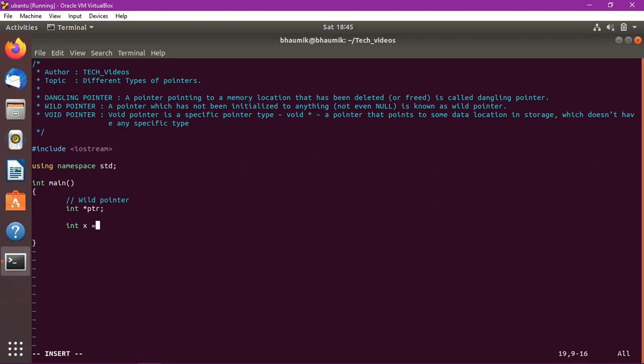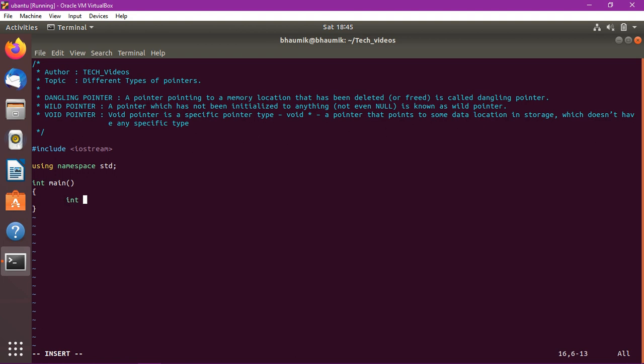So the next pointer is the void pointer. This is the most useful pointer. The definition says a void pointer is a specific pointer type, void star, a pointer that points to some data location in storage which does not have any specific type. In simple words, a void pointer is a type of pointer which can hold the address of any data type, like integer, float, double, anything. Let's see one example.